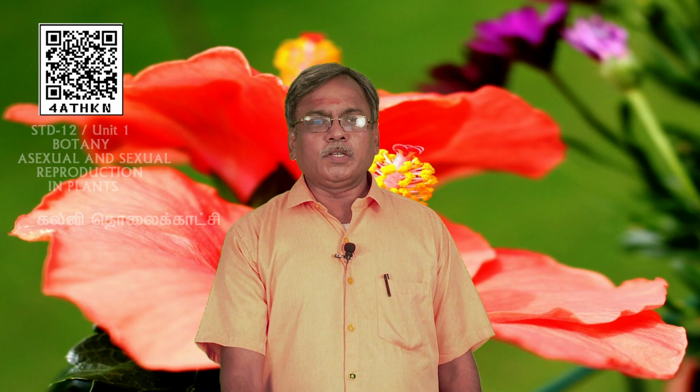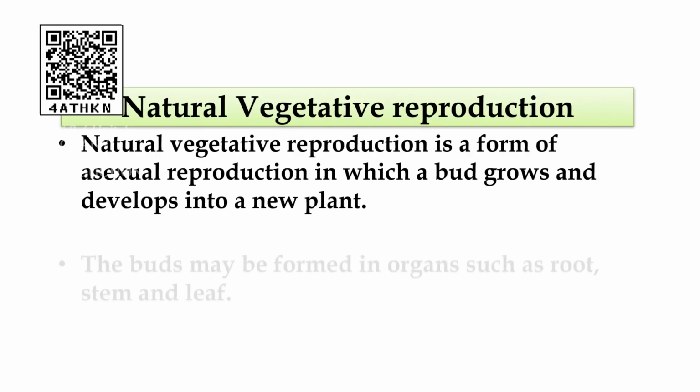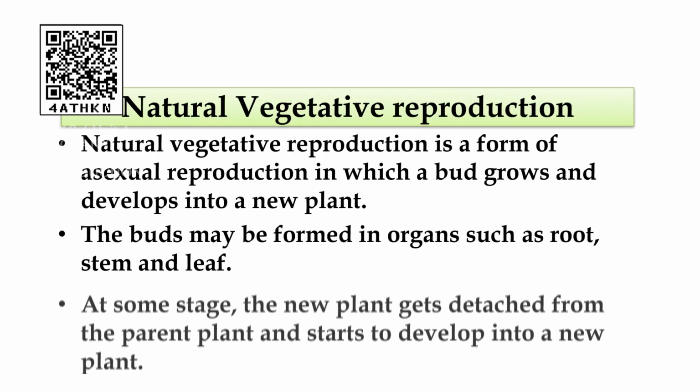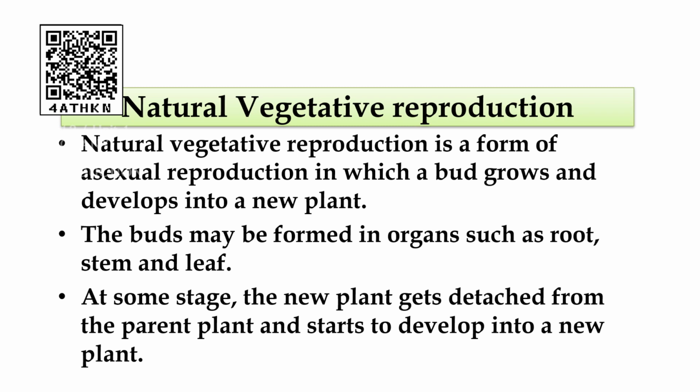Natural vegetative reproduction. Natural vegetative reproduction is a form of asexual reproduction in which a bud grows and develops into a new plant. The bud may be formed in organs such as, I already told you, root, stem and leaf. At some stage, the new plant gets detached from the parent plant. That bud produces the new plant, which gets detached from the parent plant and starts developing into a new plant.